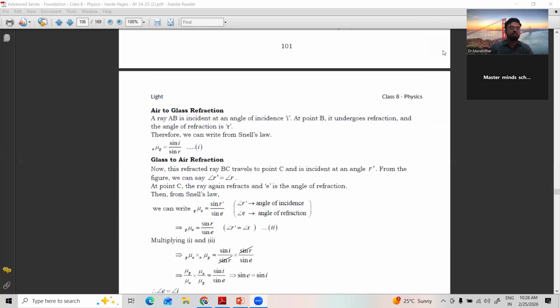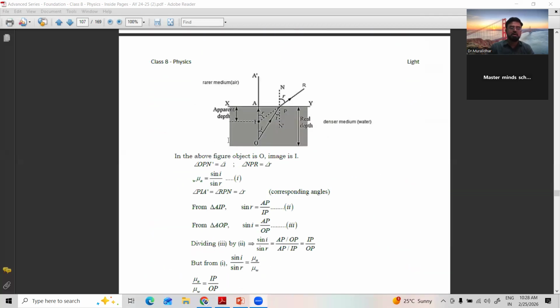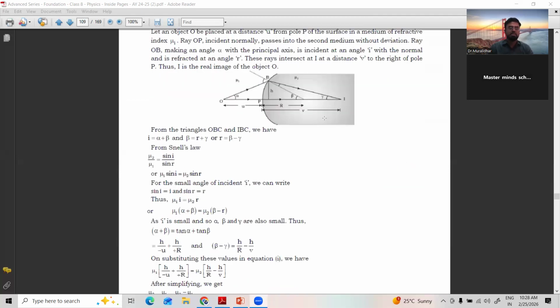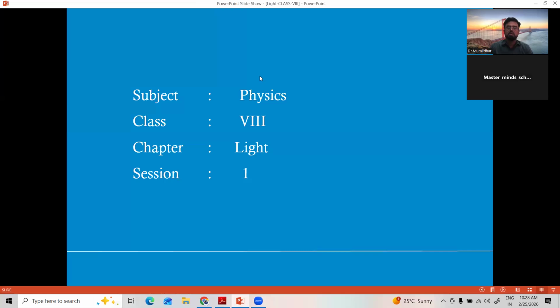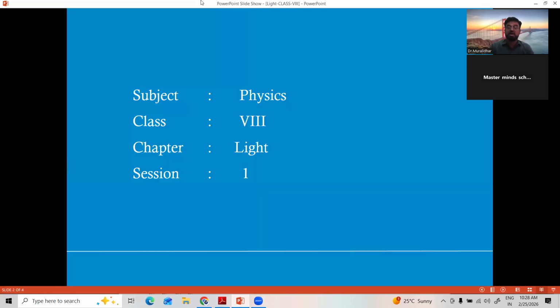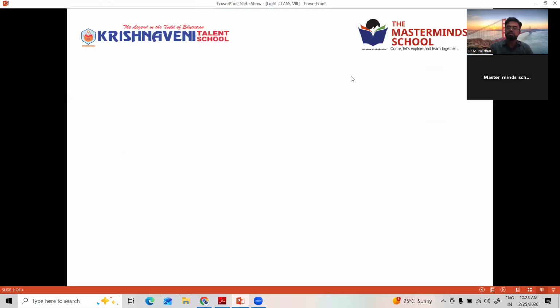If possible, next class we'll discuss the remaining part of this chapter, almost finishing it. Today we clearly discussed an important property of light called refraction of light.